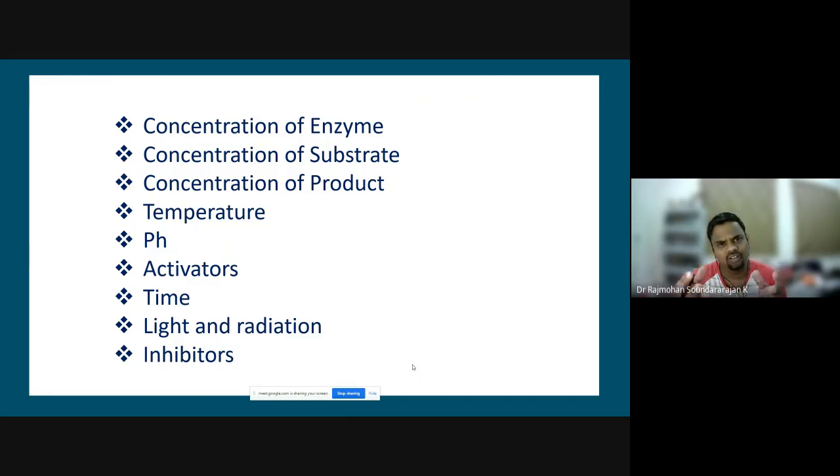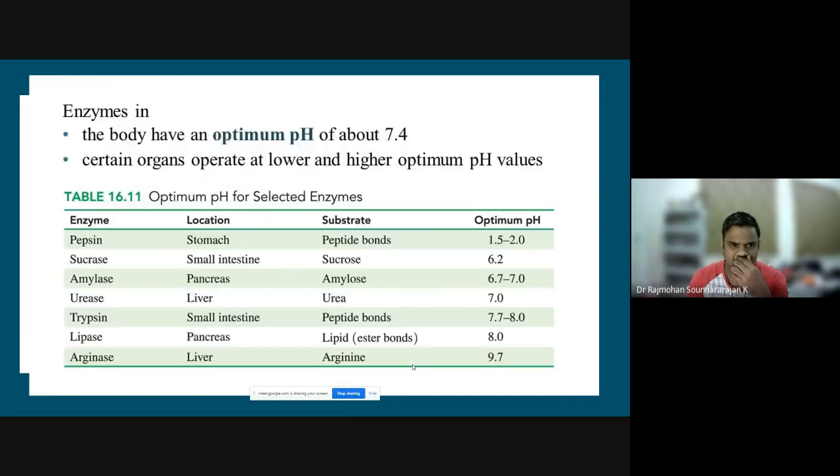We know that if any radiation is falling on the enzyme surface, the active sites or the structure of the enzyme get disturbed. So these radiations, alpha, beta, gamma rays, will affect the performance of an enzyme. That way, they are detrimental to the catalytic activity of the enzymes. Okay, the effect of inhibitors we will discuss in detail.